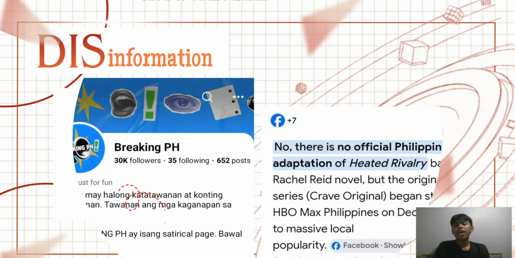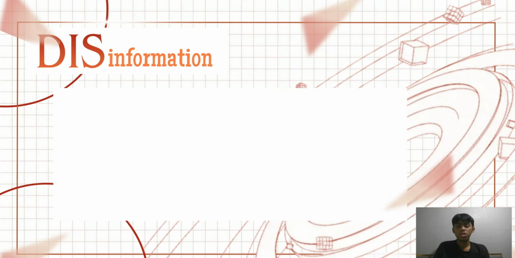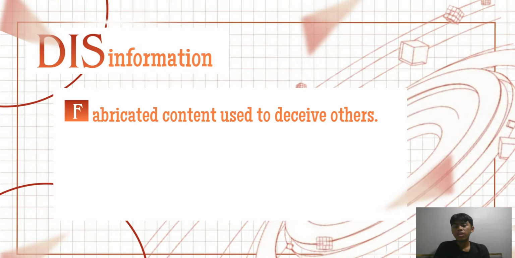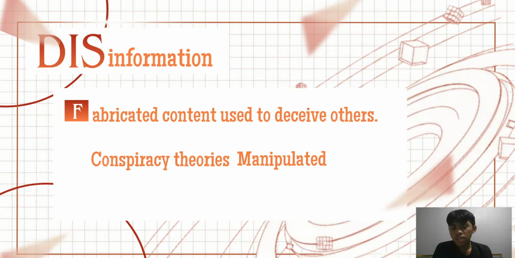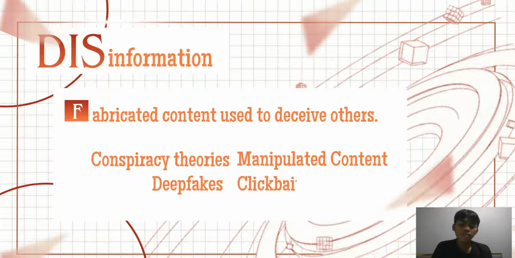Next, we have disinformation. When we say disinformation, this is F. Fabricated content used to deceive others. This includes conspiracy theories, manipulated content, deep fakes, clickbait, and more.